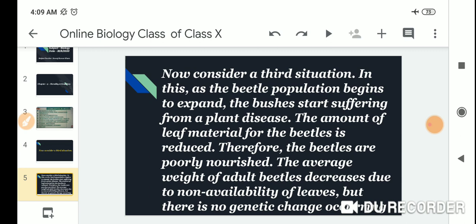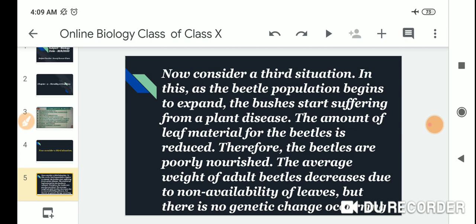In this, as the beetle population begins to expand, the bushes start suffering from a plant disease. The amount of leaf material for the beetles is reduced, therefore the beetles are poorly nourished.